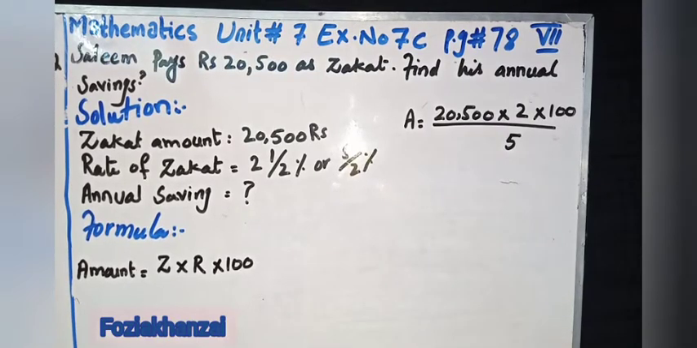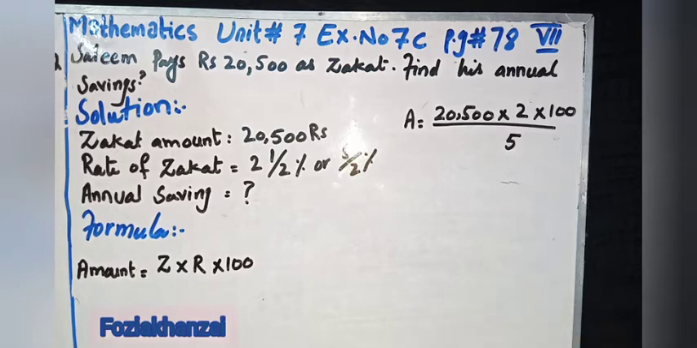Question number 2. Salim pays 20,500 rupees as zakat. It means in this part zakat is paid. Okay, find his annual saving. So we will find the annual saving.